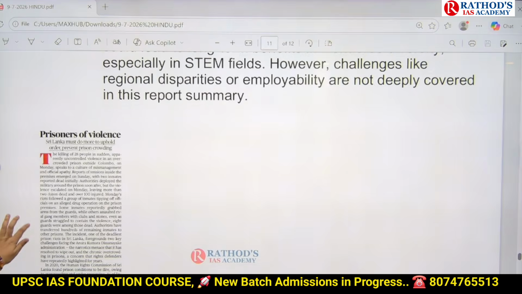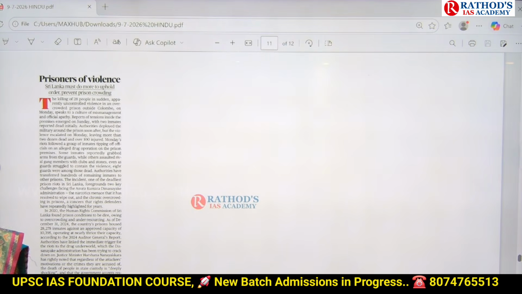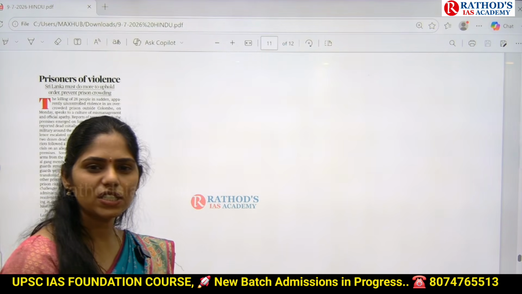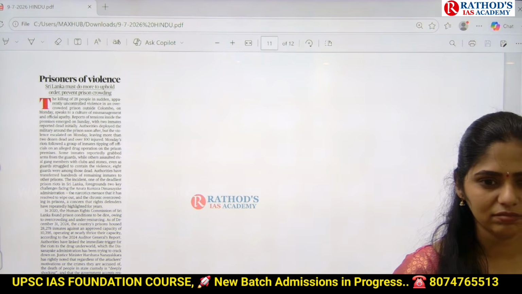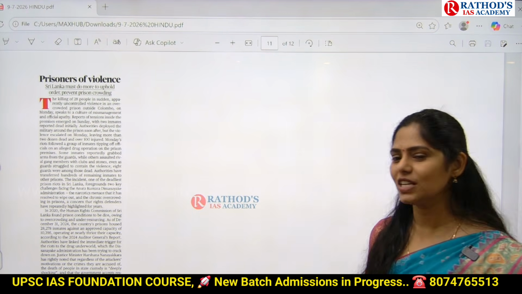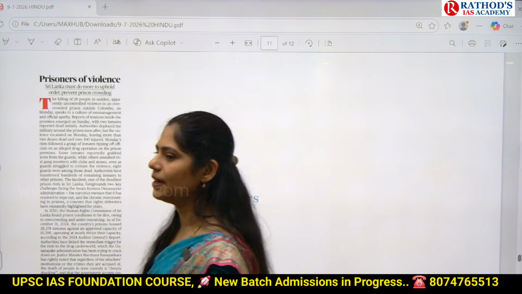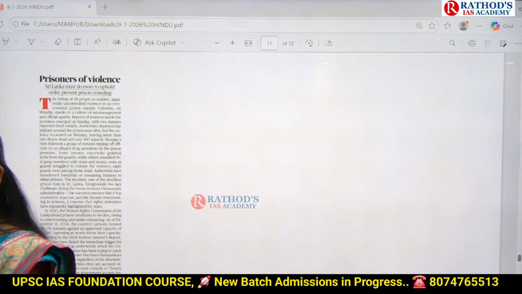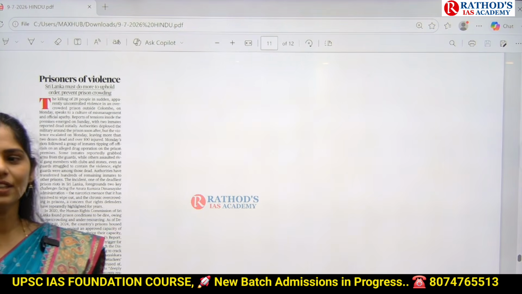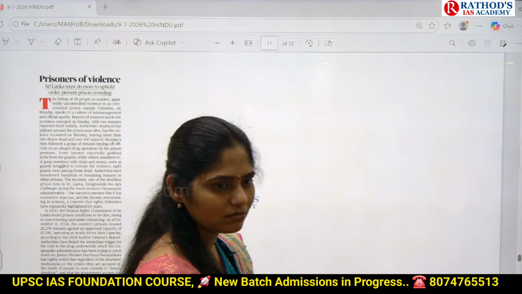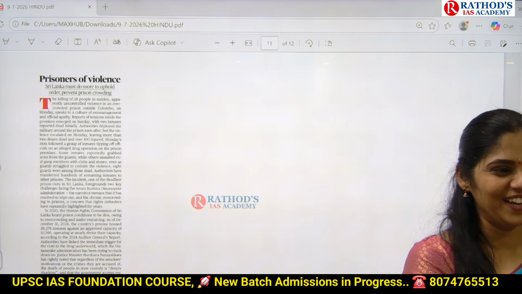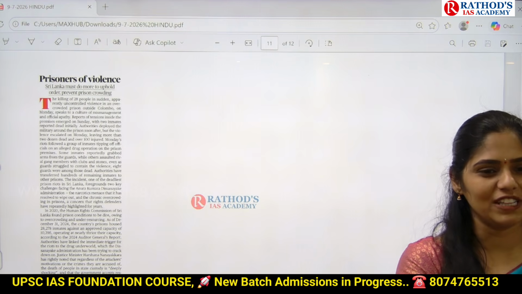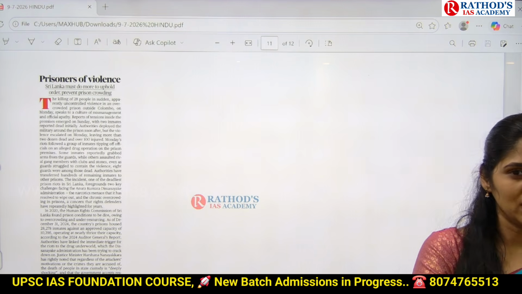See this article, guys. Prisoners of violence. Recently in our class, we discussed about overcrowding of prisons in India. Can you recall that? Now tell me, what is the occupancy rate in India? 113% or 130%? Again, one more confusion, 113 or 130. So check your notes, guys.